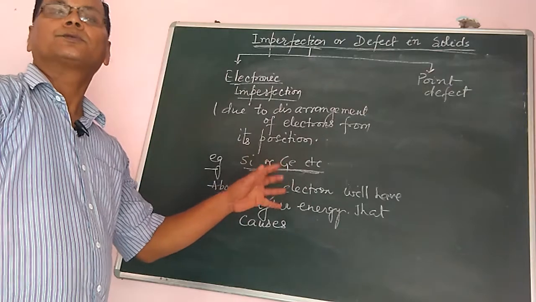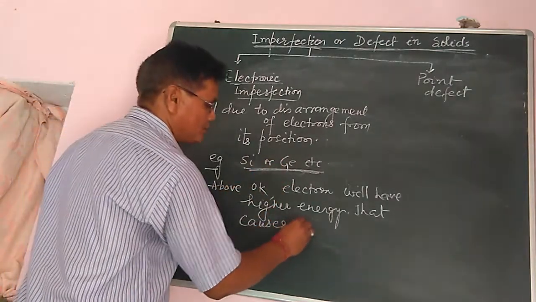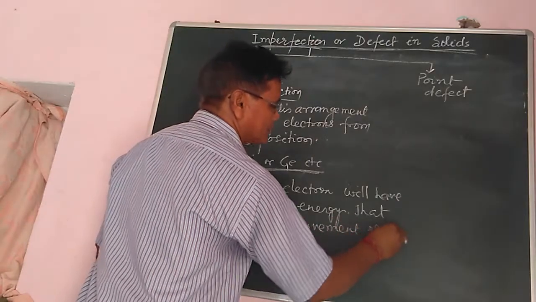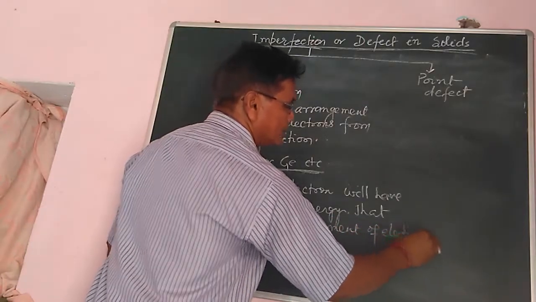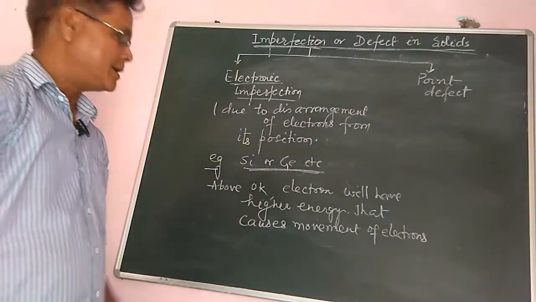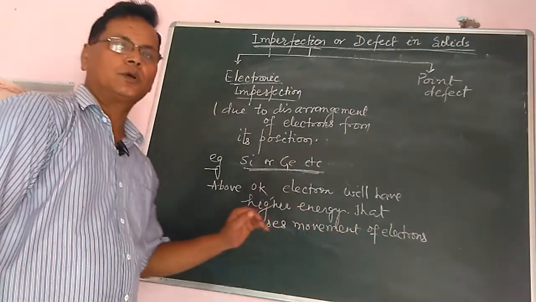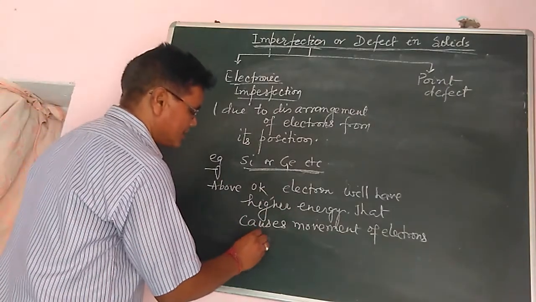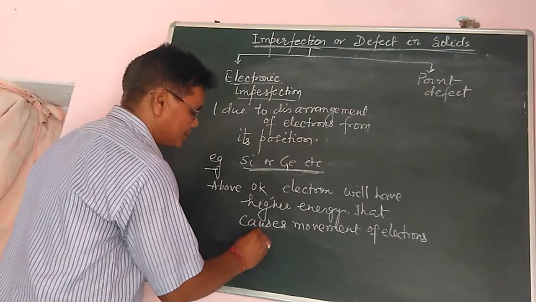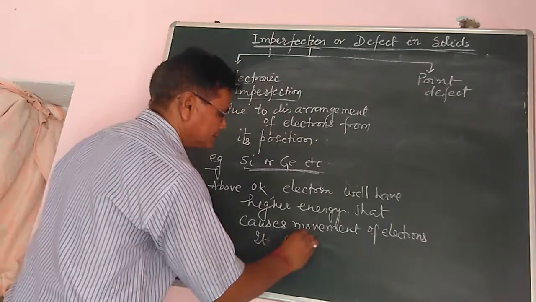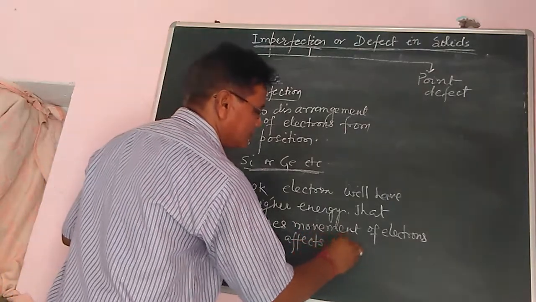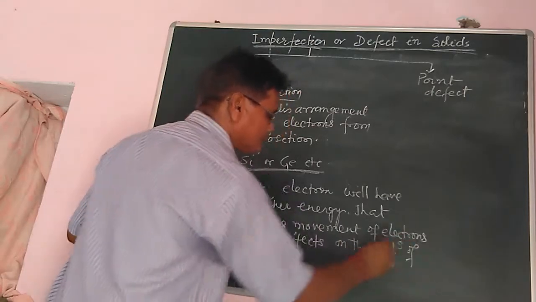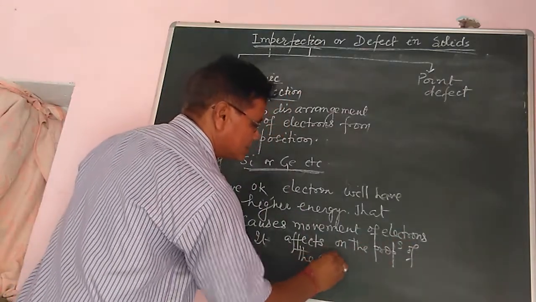This causes movement of electrons, and if the electrons move, their conductivity will increase. It affects the properties of the crystal.